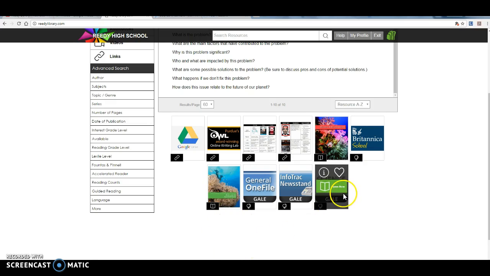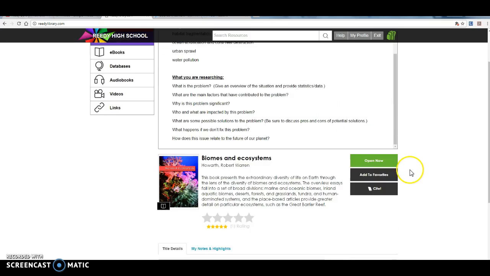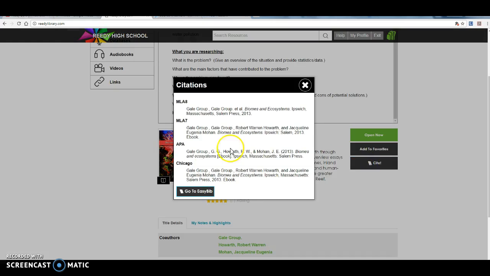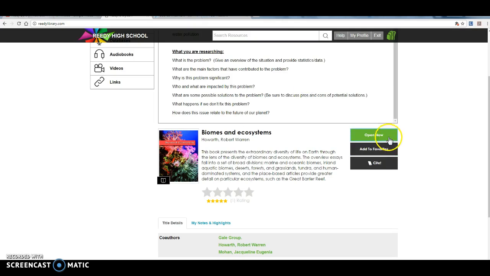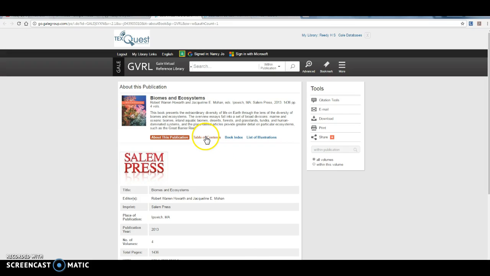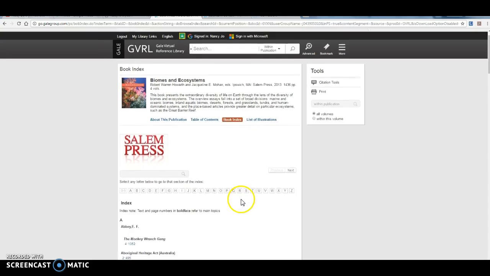The last thing that I want to show you is these are ebooks right here. So one of the things you can do is click on this eye, and if you end up using this book at all, you can click on Cite right here, copy and paste this APA citation into your project, and then you can open the ebook. The ebook, you will notice, has a table of contents and an index and a list of illustrations. So you can use this table of contents or the index in order to find information.